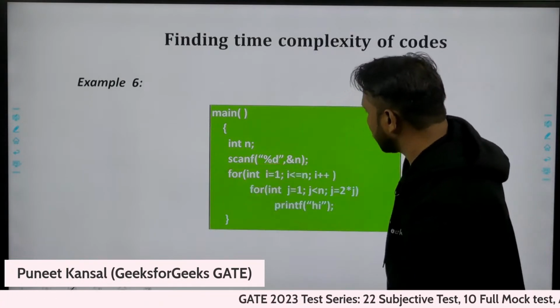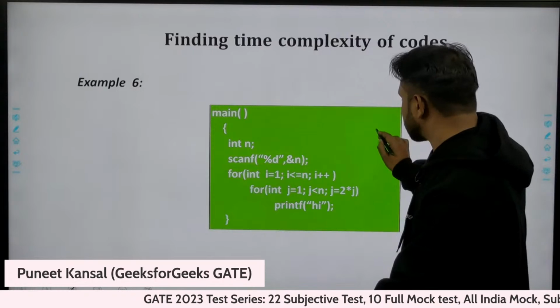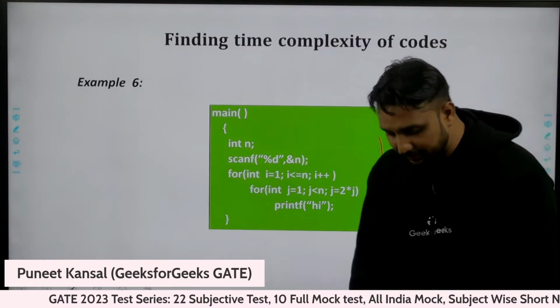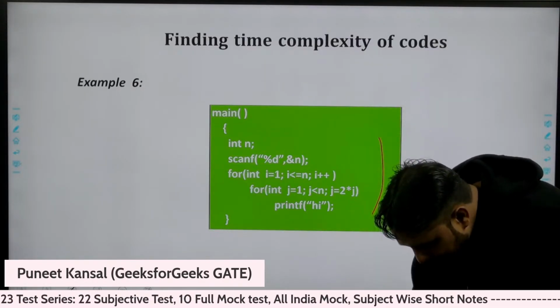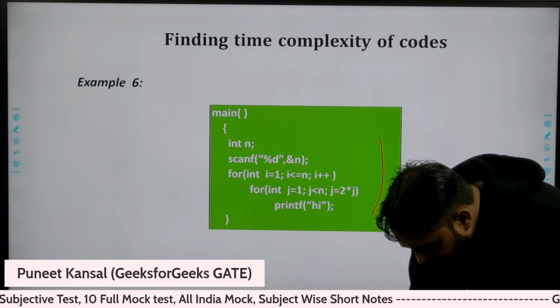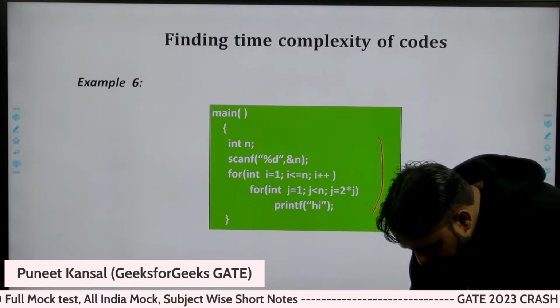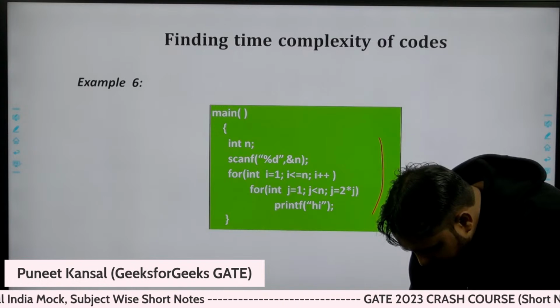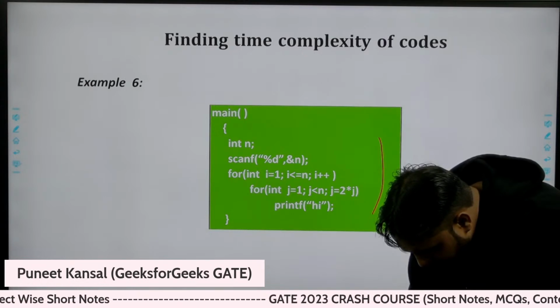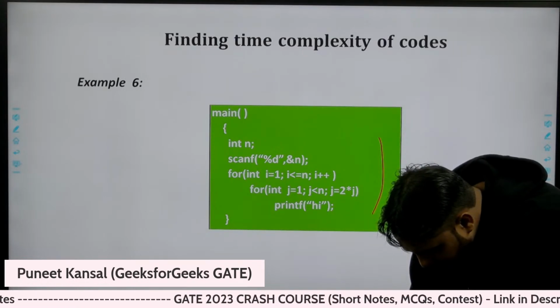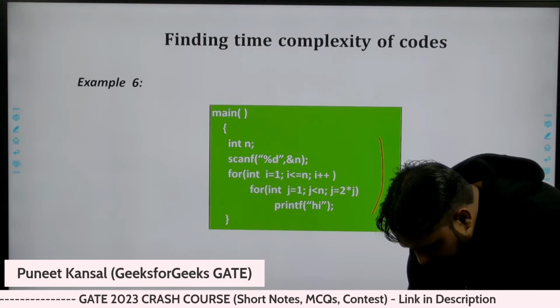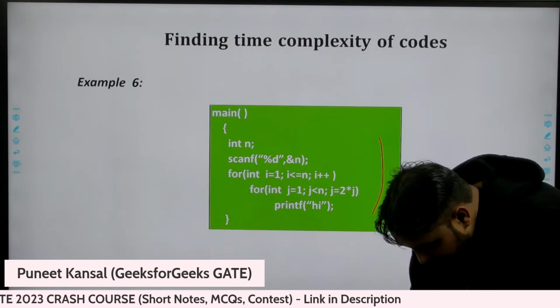Okay, let's move on. What about this? How much time is this algorithm taking?